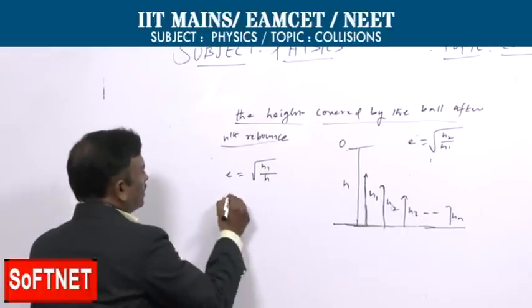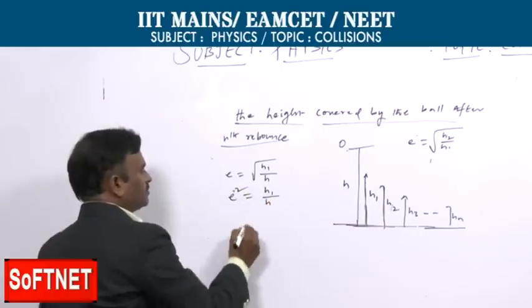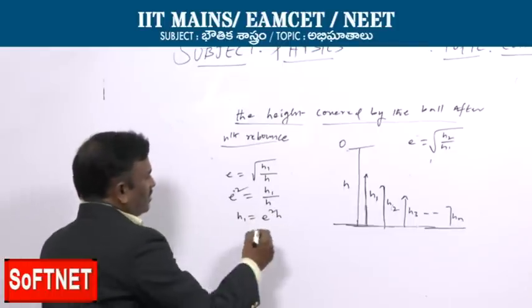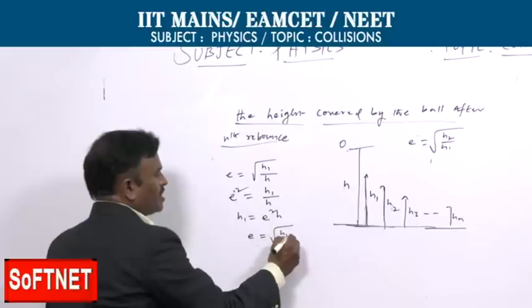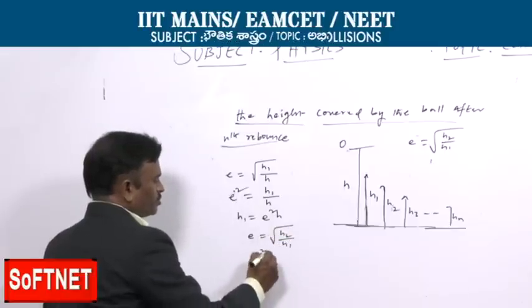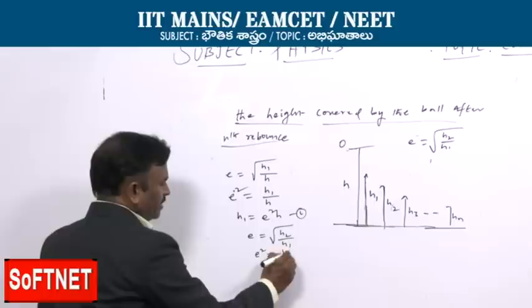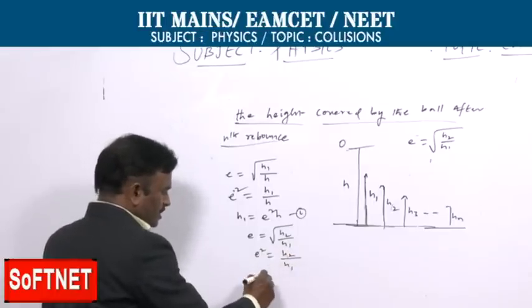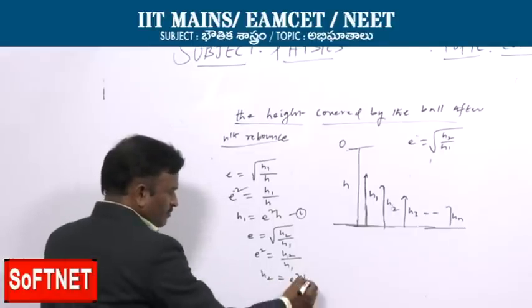So substituting, e square is equal to h1 by h, so h1 is equal to e square into h. Similarly, for the second bounce, e is equal to root of h2 by h1. This is equation 1: e square is equal to h2 by h1, so h2 is equal to e square into h1.